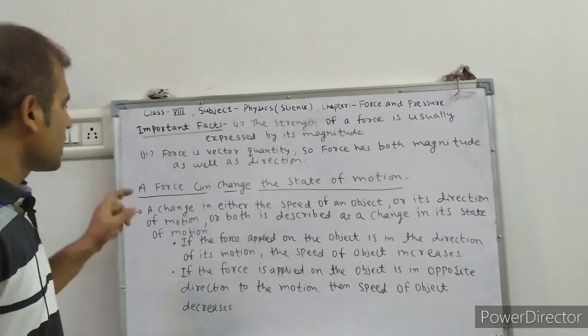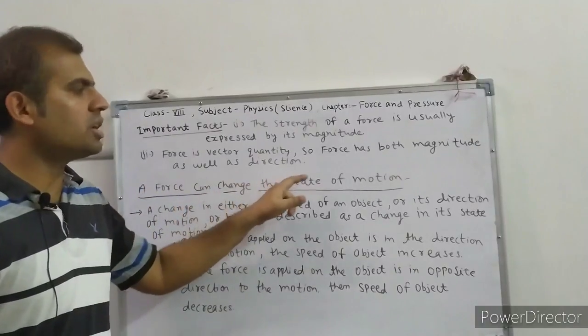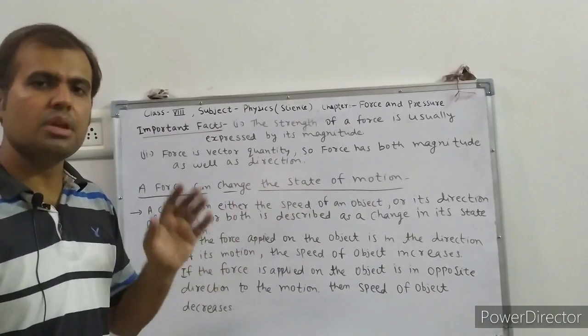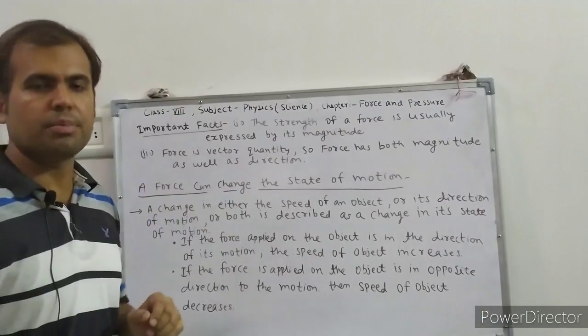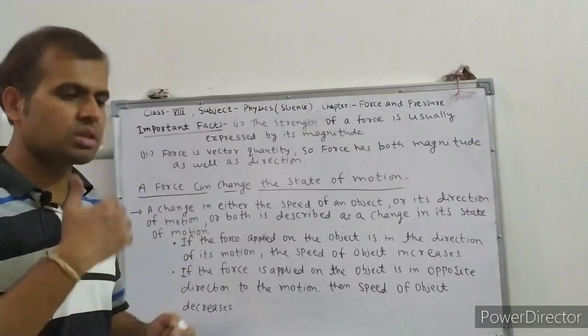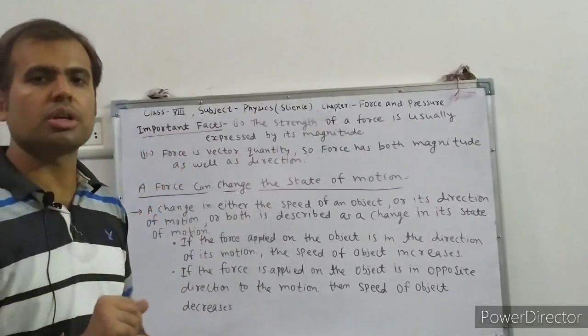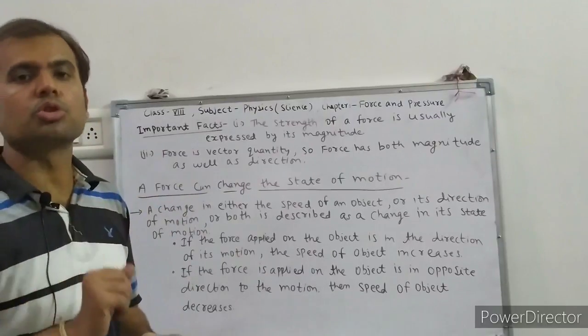So the next topic is that a force can change the state of motion. In our previous topic we discussed that force can change the state of motion, the direction of motion or the speed of motion.